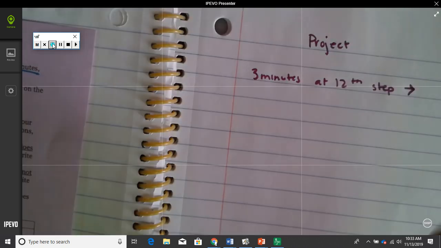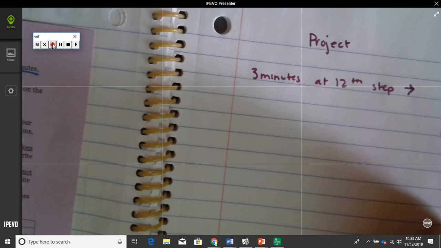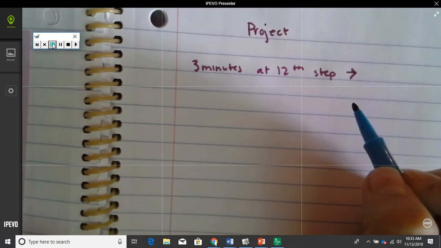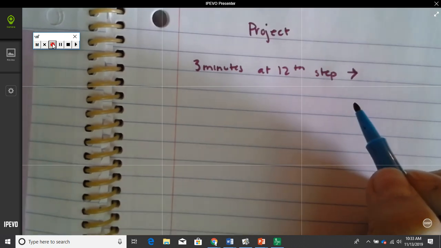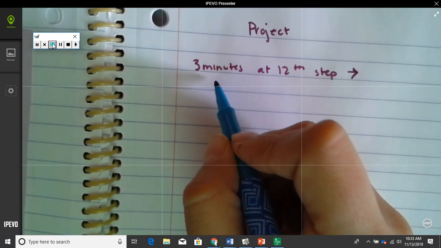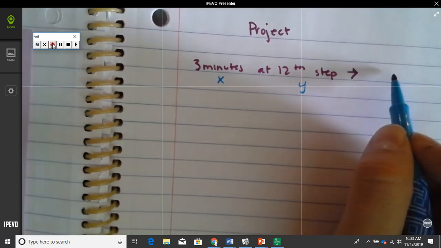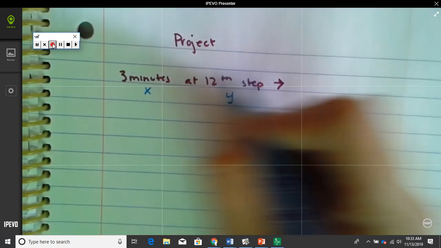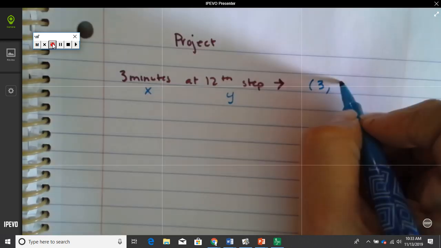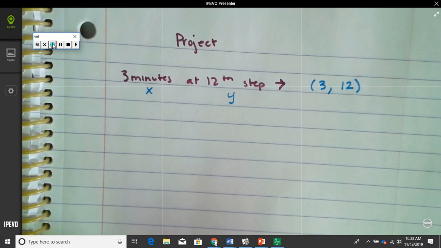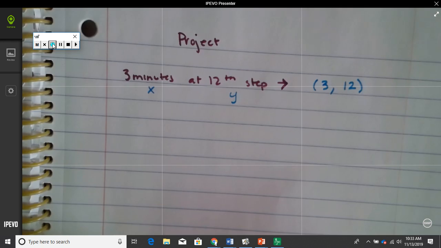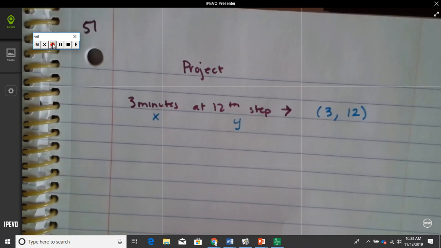So, which one do you think is the x and the y? Minutes or steps? Which one do you think is independent? Minutes is independent. It's the x, and the steps are the y. So we're going to write that as a point. So the minutes is going to be 3. The step is going to be 12. This is on page 51.